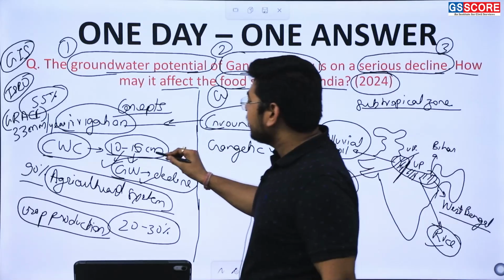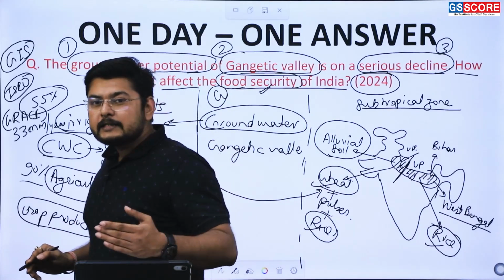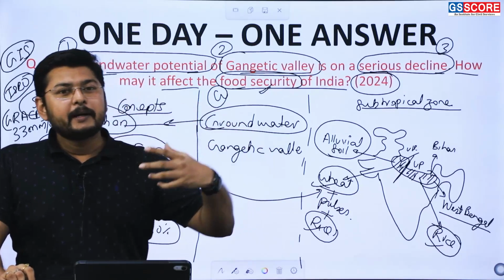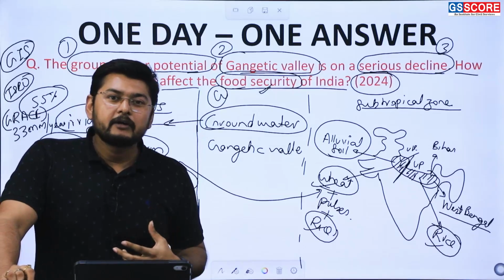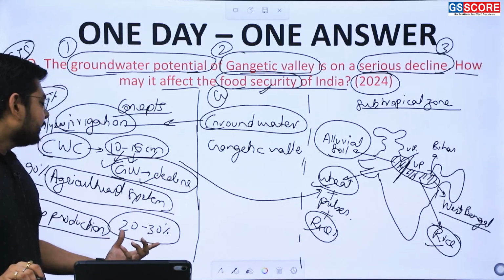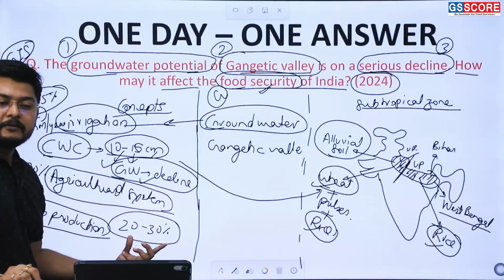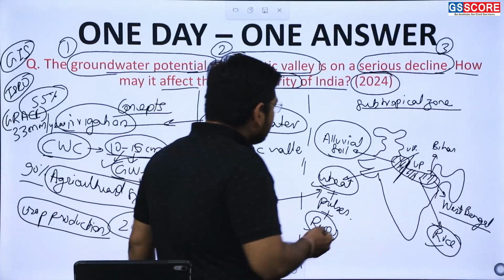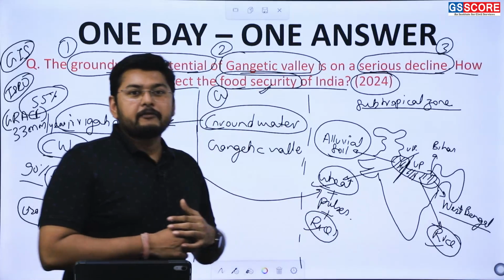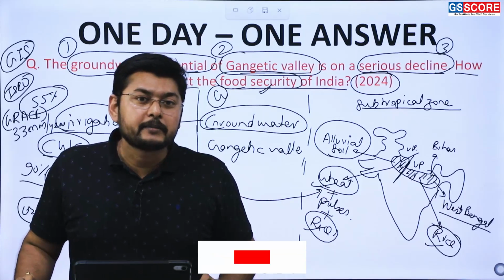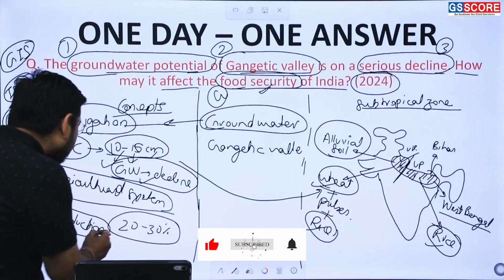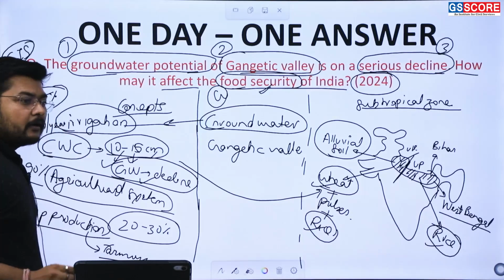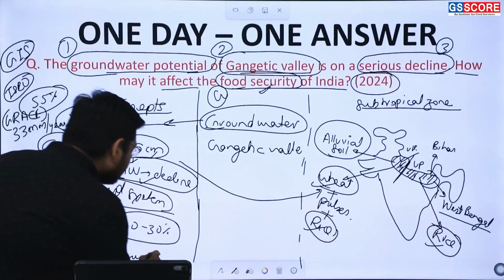See, if there is a decline in groundwater, then, as the cultivation of crops is majorly dependent on groundwater, it will result in a decline in crop production of almost 20 to 30%, as predicted by the IMD. Now if we look at food security, it will directly affect the farmers. It will not only affect the farmers, this decline in productivity will also directly result in food inflation.